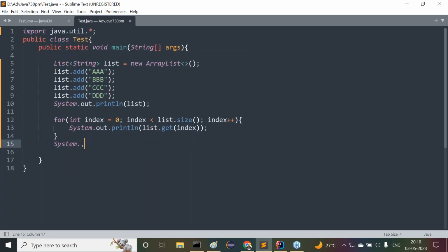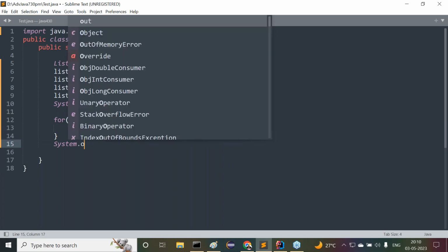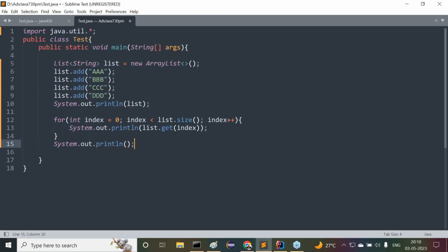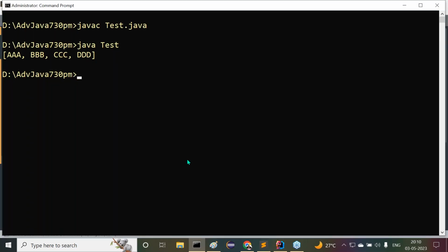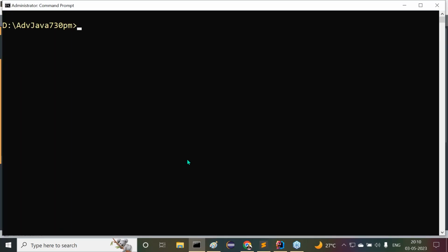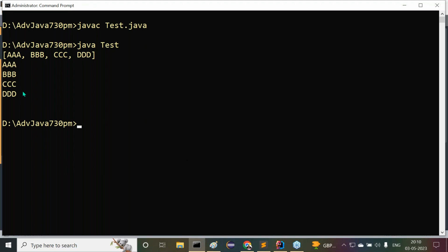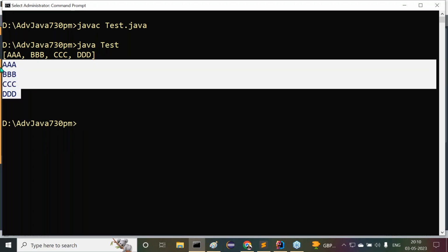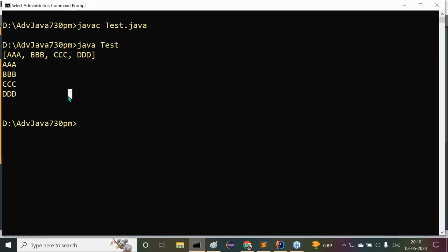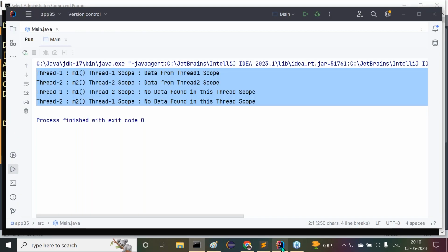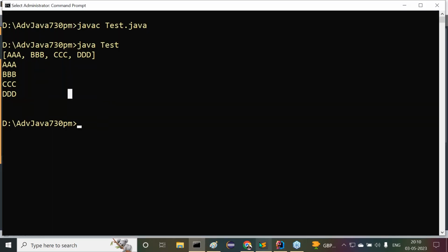Now let me take the System.out.println method. Okay, fine. Now let me compile and execute this. We are able to get output like this. javac Test.java compiled successfully, java Test. Here, are we getting all values or not? That's okay, fine.